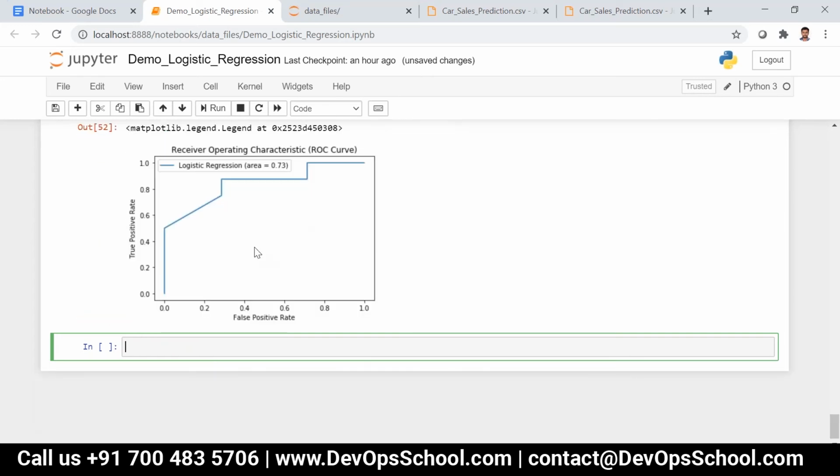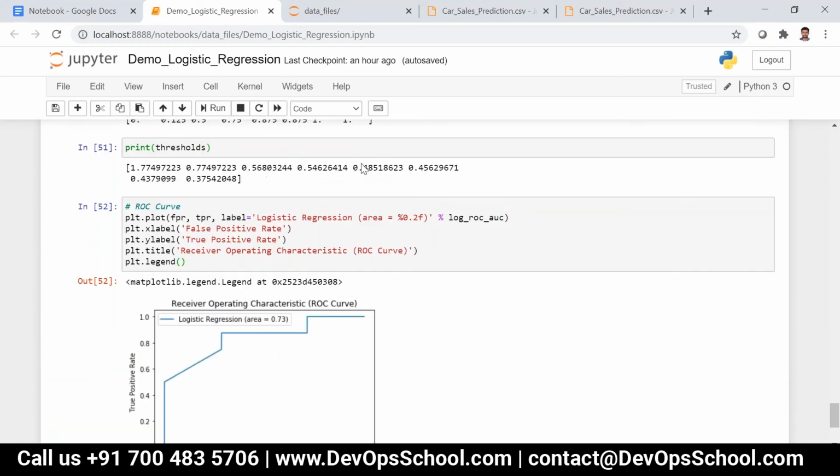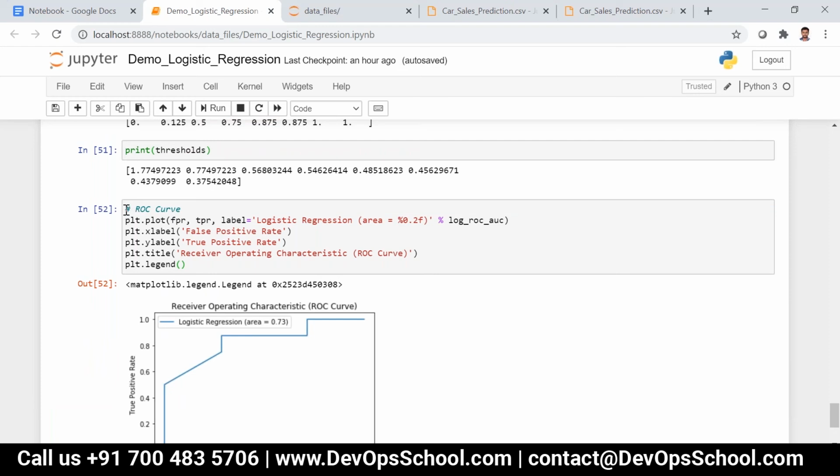Okay, now you can see the output like this. This is how the data are distributed between 0 and 1, and this is what we have calculated, like how accurately it is able to distinguish between 0 and 1. Now if I want to connect these 2 points, what I can do is,